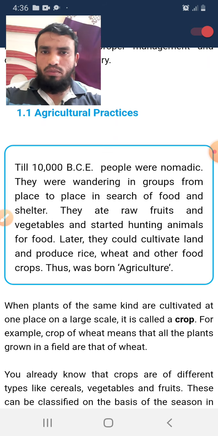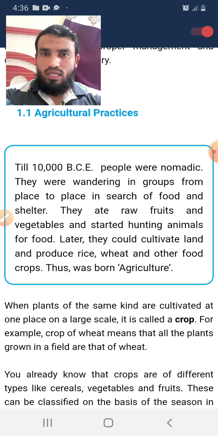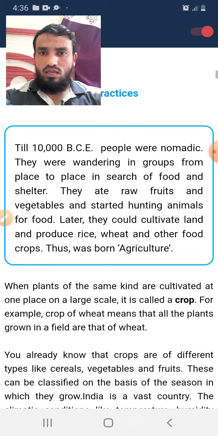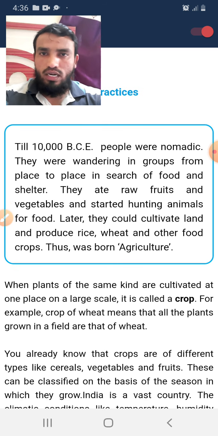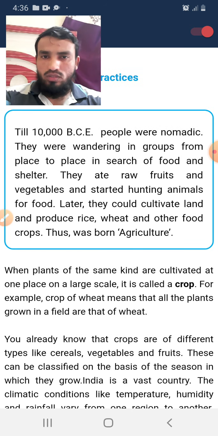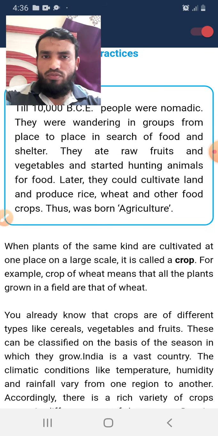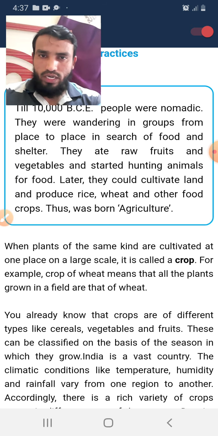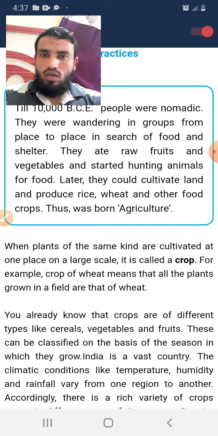Okay, since 10,000 BCE, the people at that time were nomadic, and you know the nomadic people wandered in a group from one place to another in search of food. We have seen this in some stories. They did not have any proper places, they did not make their houses in one place. They ate fruits and raw vegetables, and they hunted animals for their food requirement, but later on they started agriculture, producing rice, wheat and other food crops in one place.